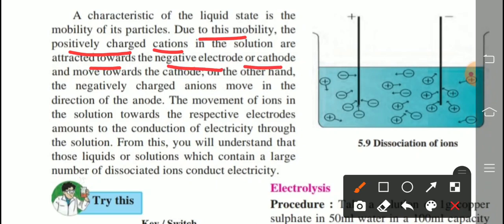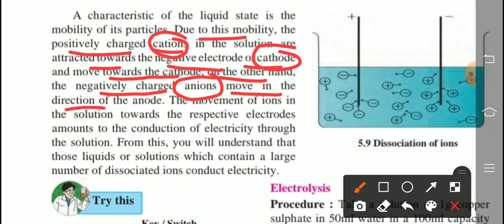Negative electrode means cathode. Remember this word. So in short, cations are attracted towards the cathode and move towards the cathode. On the other hand, negatively charged ions, meaning anions, move in the direction of the anode.